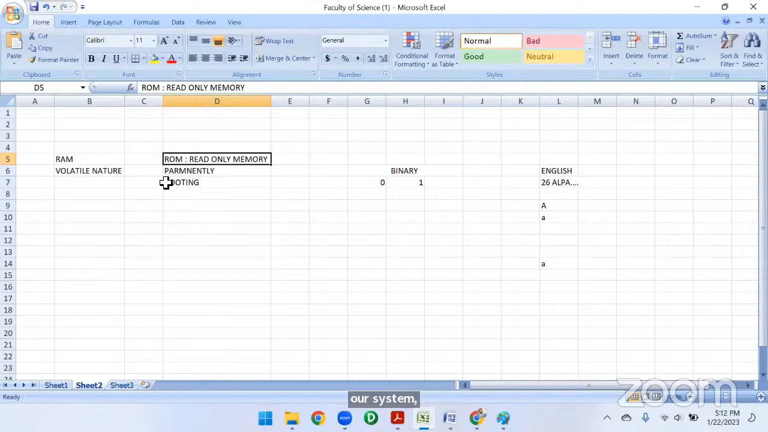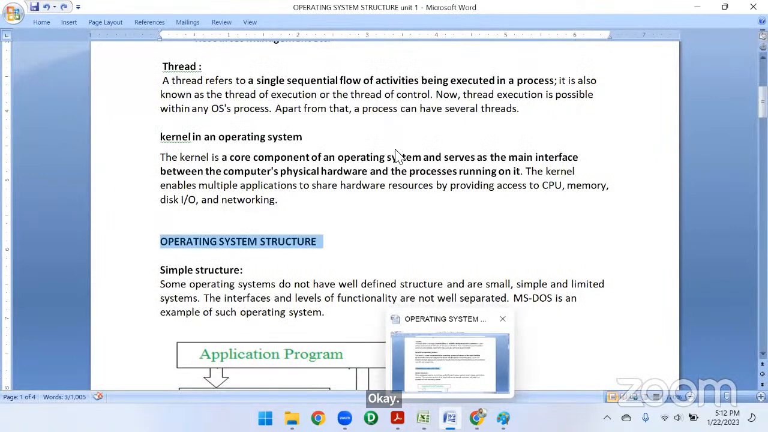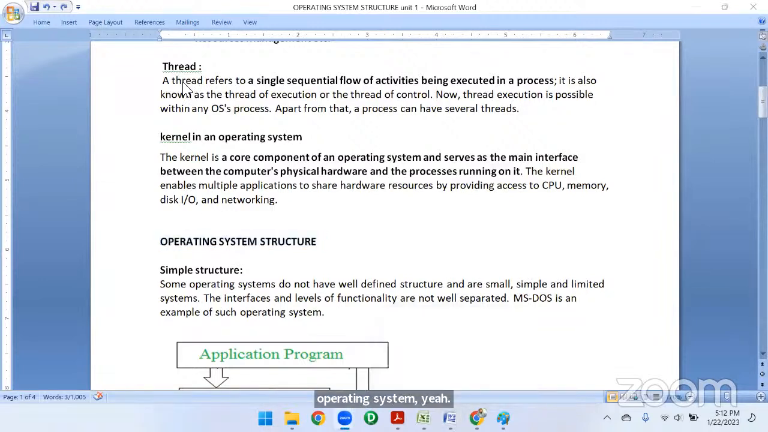Later we have n number of things on the ROM and RAM, but we need not worry about all that. Okay, this is the RAM. Before getting into the structure of the operating system, let me see the generations, how the operating system has been developed, how many generations we have.